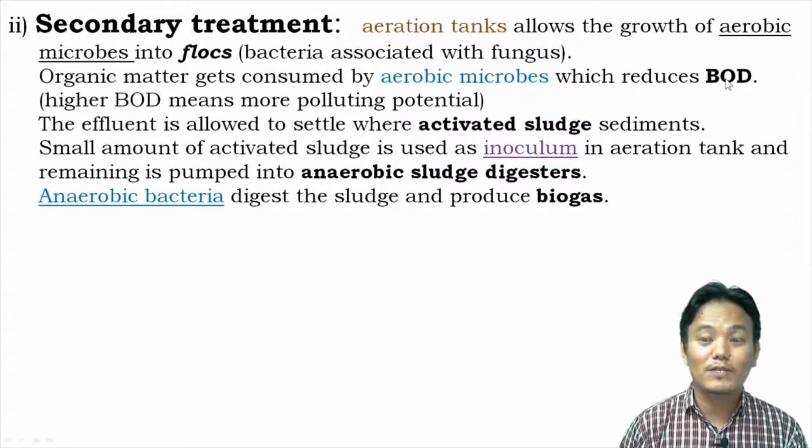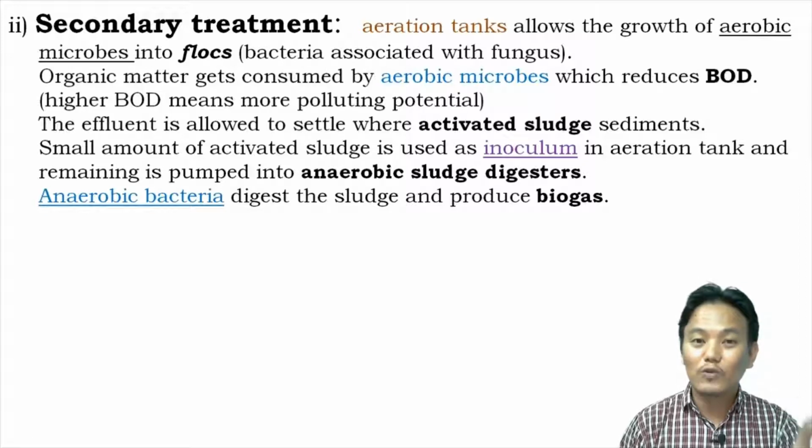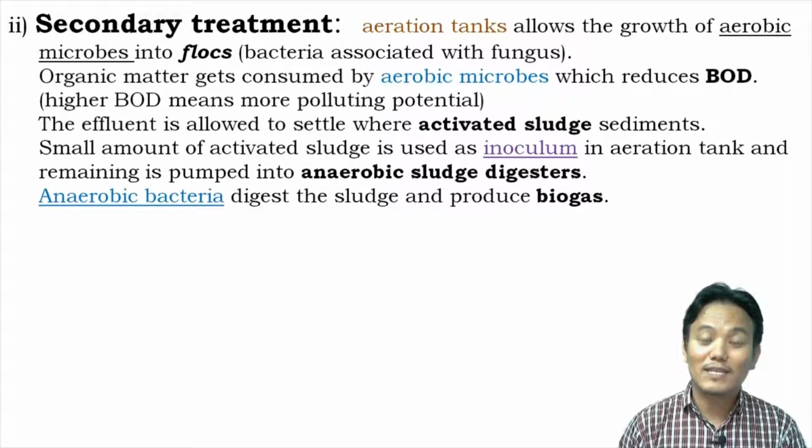Now this is important. BOD stands for biochemical oxygen demand. It is the amount of oxygen required by the microbes to break down all the organic matter present in a liter of water. So BOD indicates the polluting potential of water. If the water body contains a large amount of organic matter, it will show higher BOD. If it contains a low amount of organic matter, it will show lower BOD. So since aerobic microbes consume all the organic matter present inside the effluent, it reduces the BOD of the effluent, thereby reducing its polluting potential.